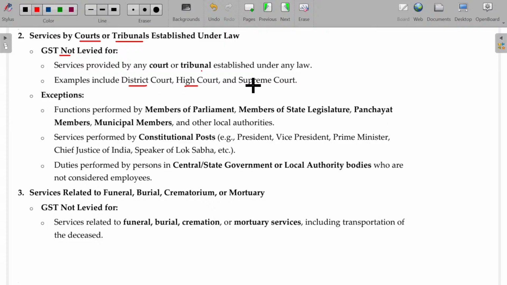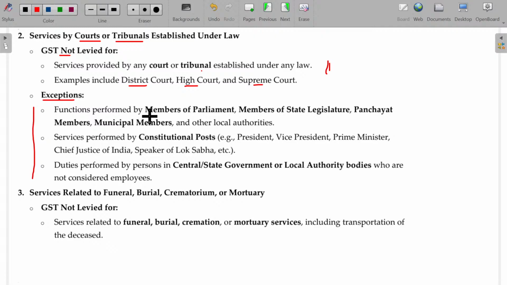District Court, High Court, Supreme Court are the examples, right? Exceptions. In this case also, usually GST is not applicable. Exceptions case also GST is not applicable.